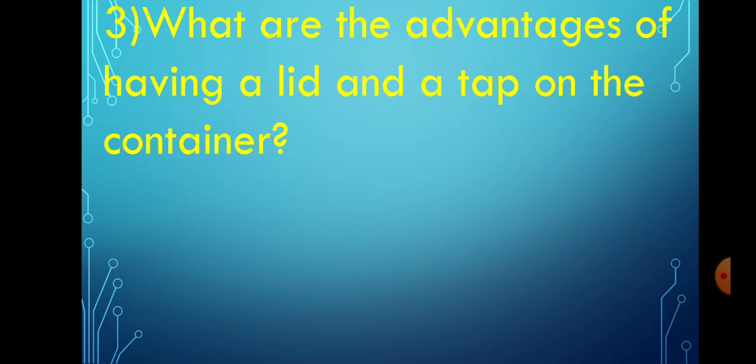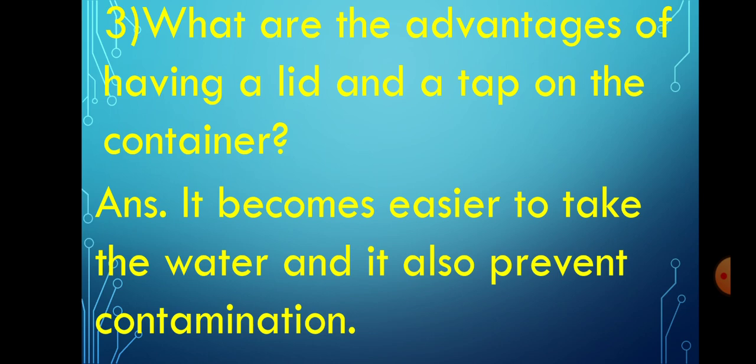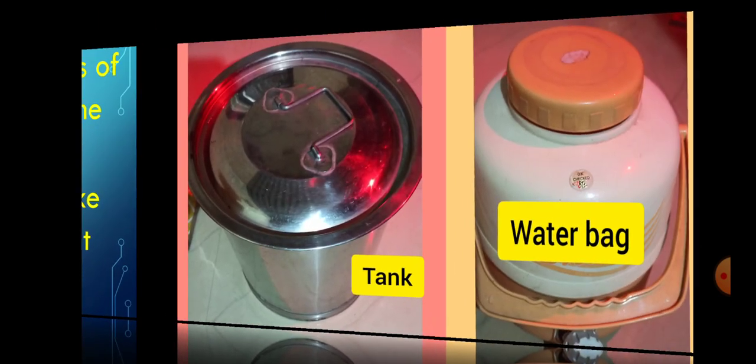What are the advantages of having a lid and a tap on the container? It becomes easier to take the water and it also prevents contamination. All of you understood? Very good.